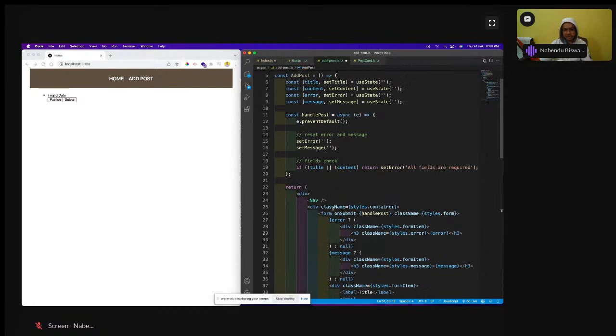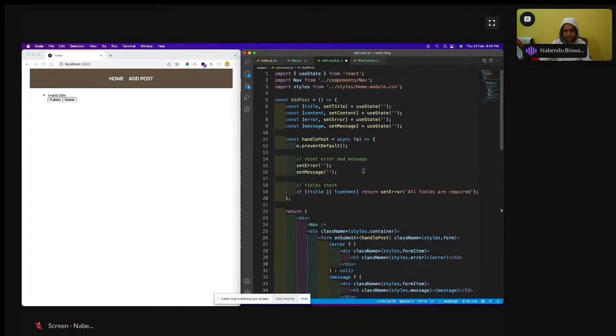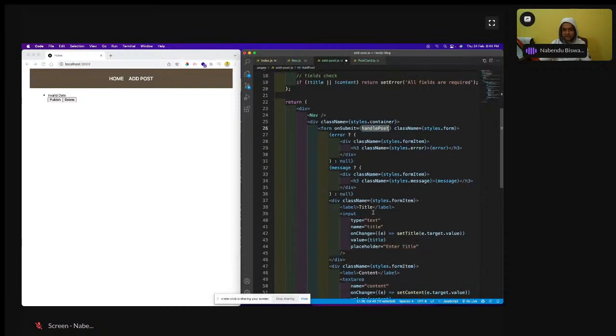Here what do I have? I have the navbar. Navbar is there. Again in the add post also navbar is there. I could have added it in a layout, but it's okay. Then the styles are there. On submit this handle post will be called. And if some error is there, I'm showing the messages. And then this form item is there.